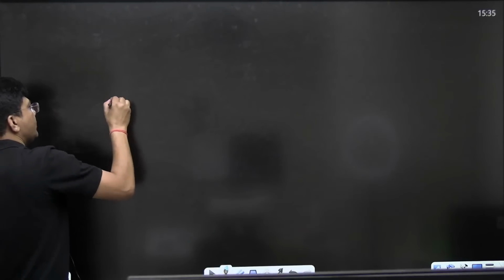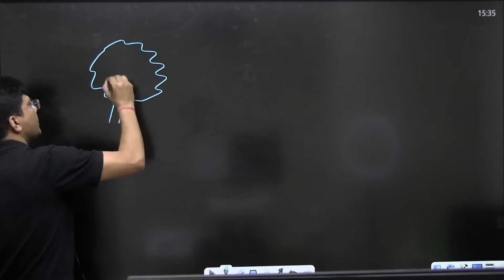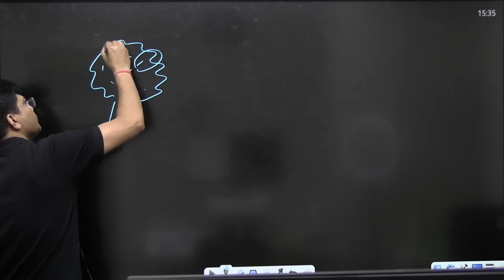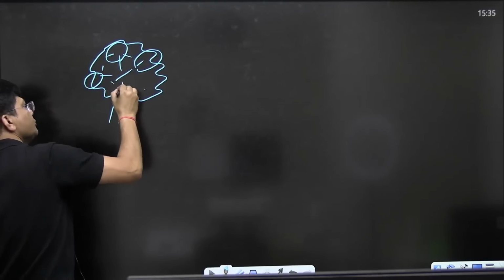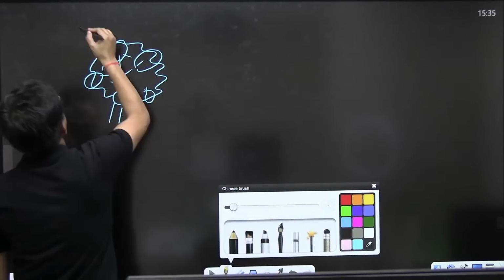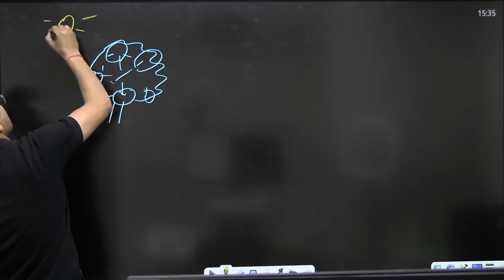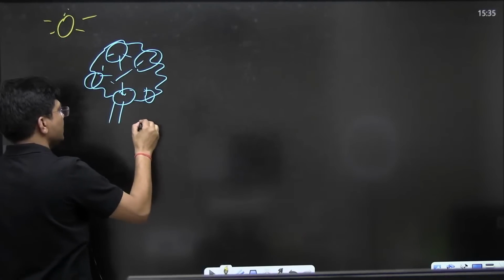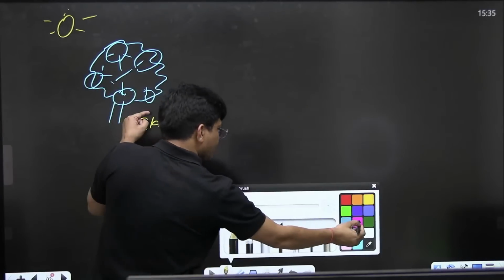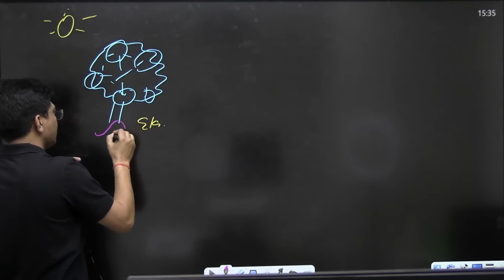Suppose I have one proper tree with spherical leaves, and here is the sun, and here is Ela standing below this tree.